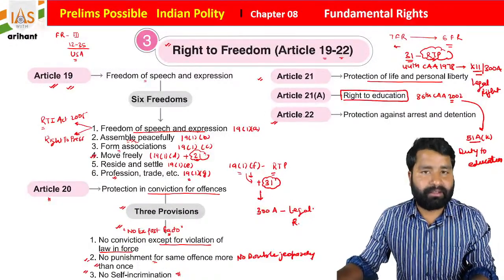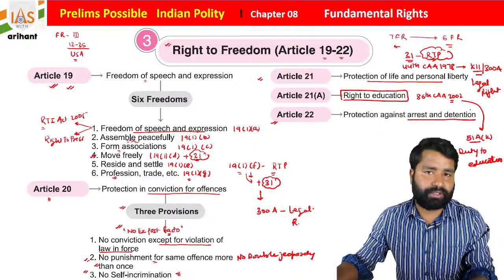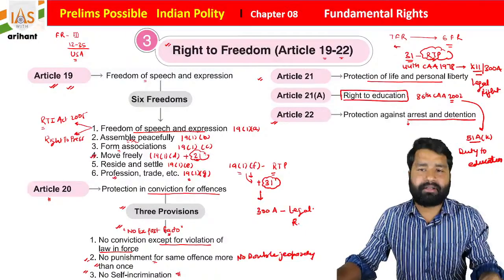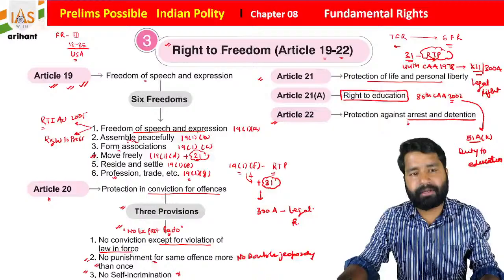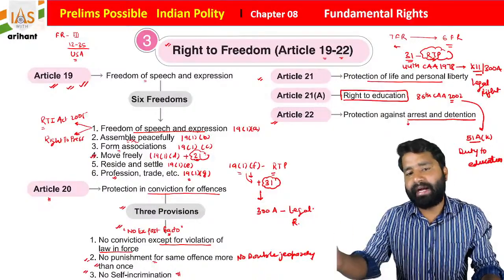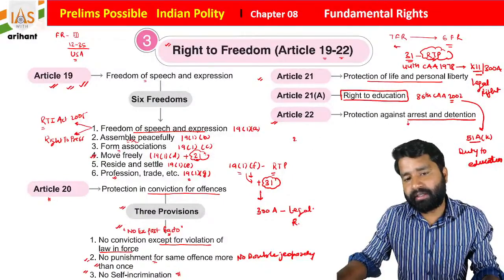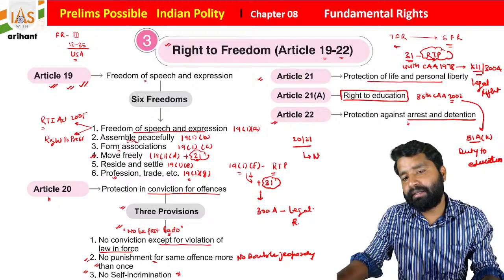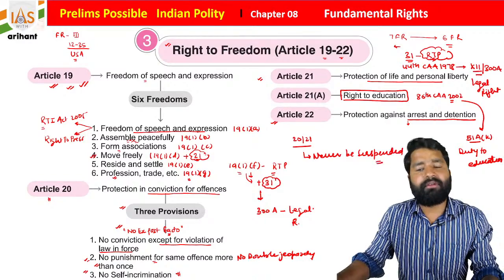Then we have Article 22, protection against arrest and detention. But there are some reasonable restrictions also, so we'll discuss that also. It is implemented in Article 19 also, as well as in other articles. One very important thing, students, Articles 20 and 21 can never be suspended. In any condition, they can never be suspended.